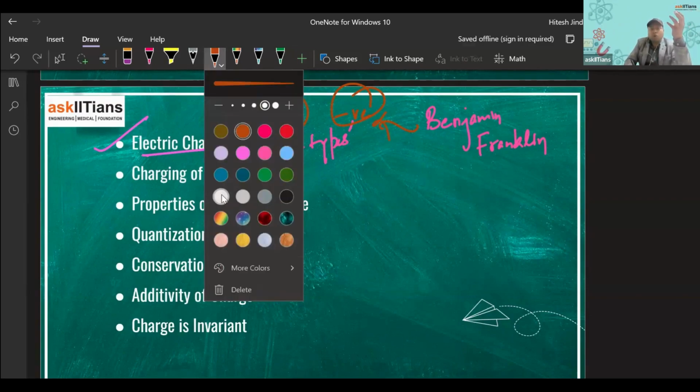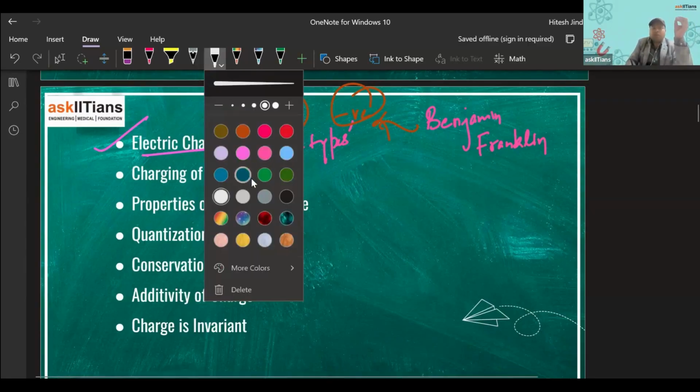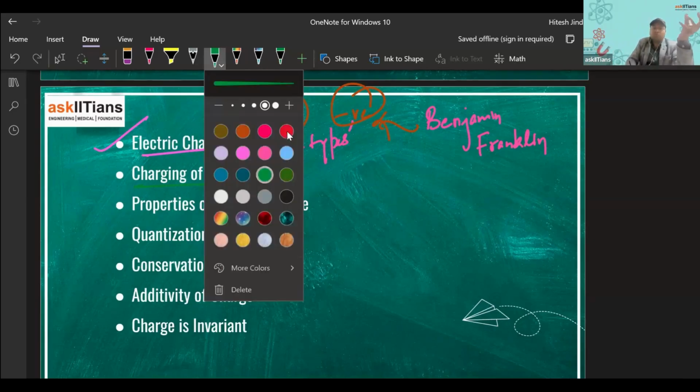All right. So what do we mean by electric charge? Electric charge is the property of matter due to which electric effects take place. Then the most important aspect of this lecture, from which questions in competitive exams and school examinations come, is the charging of a body. So we'll be discussing the various methods of charging a body.